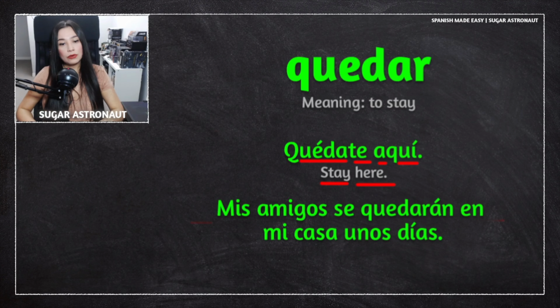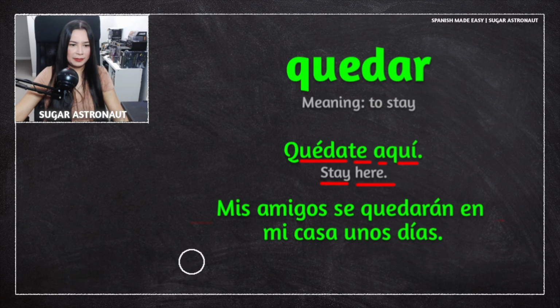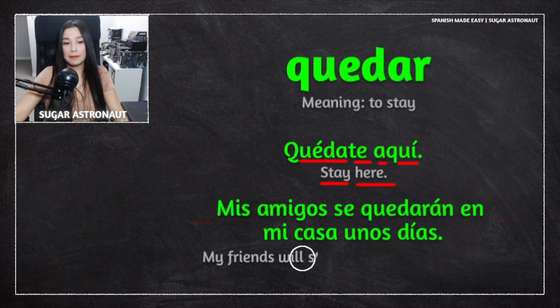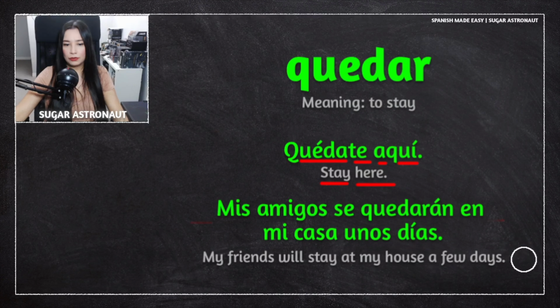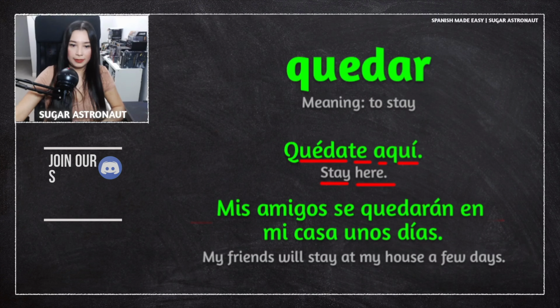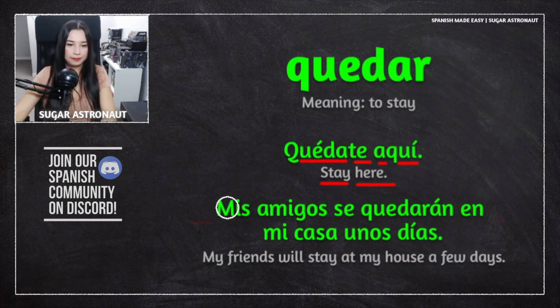Mis amigos se quedarán en mi casa unos días. What does this mean? This means my friends will stay at my house a few days or for a few days. Okay, let's break this down.